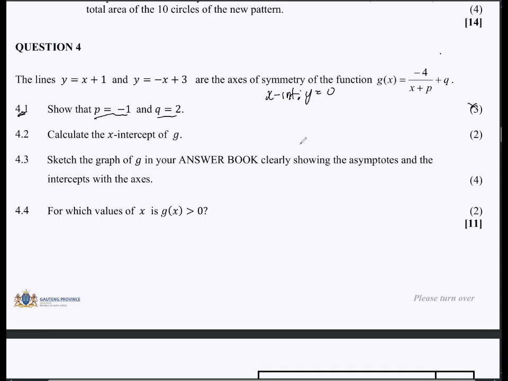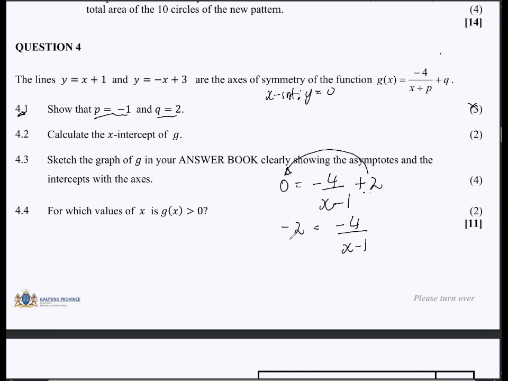So this is it. To calculate that, we are just going to say where g of x is, I'm going to put 0, then negative 4 over x. Remember the p-value, now I have it. So it's negative 1 there, and then this is plus 2. Then I'm just going to calculate. The first thing that you want to do, don't cross multiply first. You have a value here. So the first step is to take this over to this side. So that's negative 2 is equal to negative 4 over x minus 1. At this point now you can cross multiply.